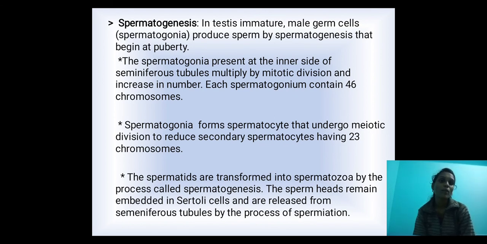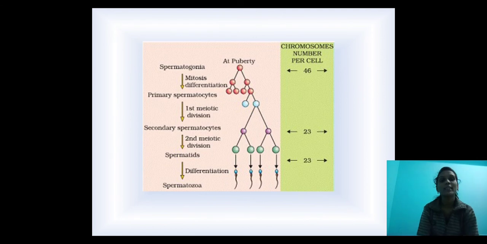Spermatogonia form primary spermatocytes that undergo meiotic division to produce secondary spermatocytes having 23 chromosomes. The spermatids are transformed into spermatozoa by the process called spermiogenesis. The sperm heads remain embedded in Sertoli cells and are released from the seminiferous tubules by the process of spermiation. This is the process of spermatogenesis.